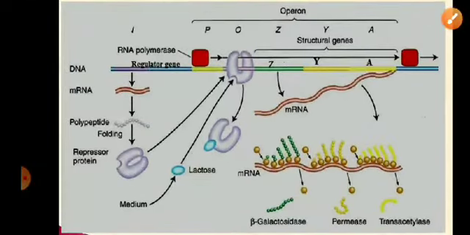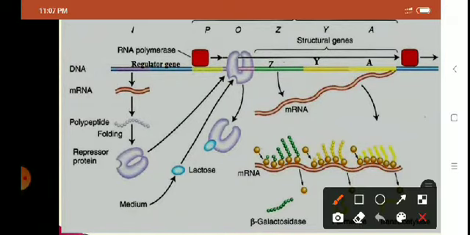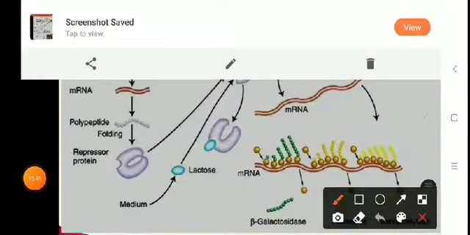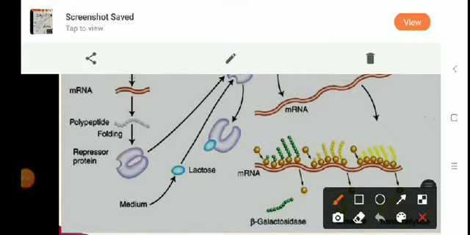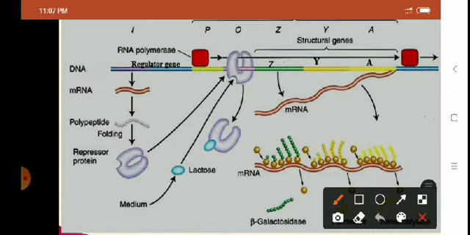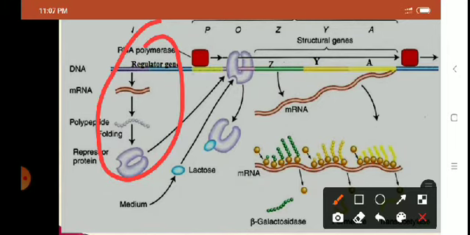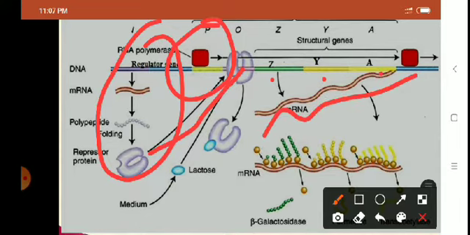So the regulator gene produces repressor protein. It goes and binds the operator. Structural genes: if the RNA polymerase is able to move from its binding site, when the RNA polymerase enzyme binds the promoter gene, it moves ahead to the structural genes, the Z gene, the Y gene, the A gene, which are together transcribed into a single mRNA, and then protein synthesis starts.